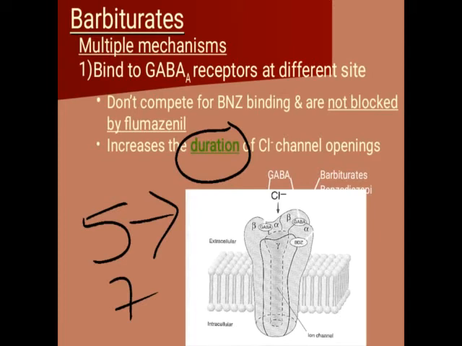And when they are inhibited, CNS depression takes place. So these barbiturates are responsible to increase the duration of opening of the Cl minus channel or chloride channel.